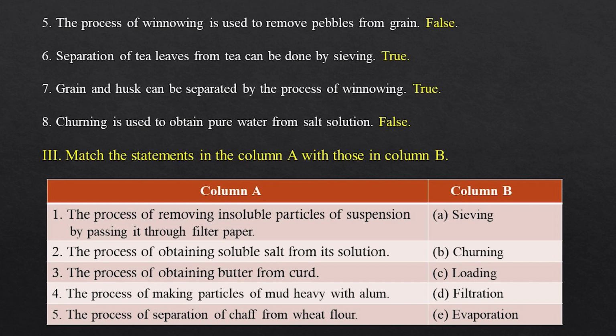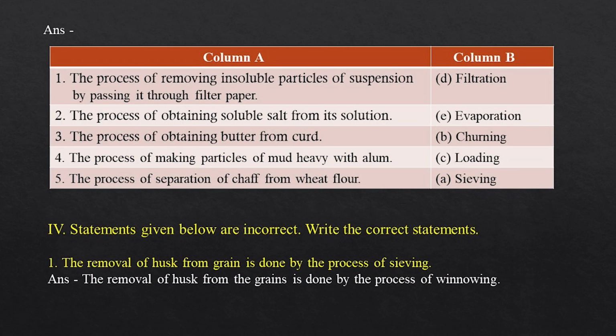3. The process of obtaining butter from curd. 4. The process of making particles of mud heavy with alum. 5. The process of separation of chaff from wheat flour. Column B. A. Sieving. B. Churning. C. Loading. D. Filtration. E. Evaporation. Answer.